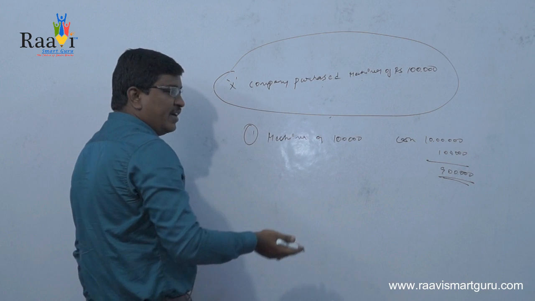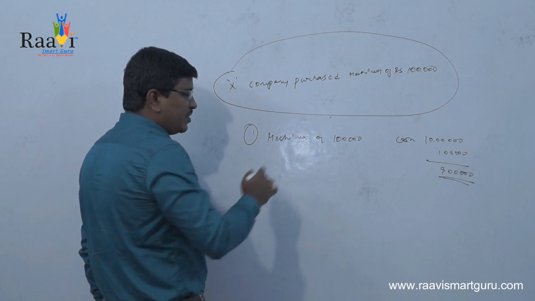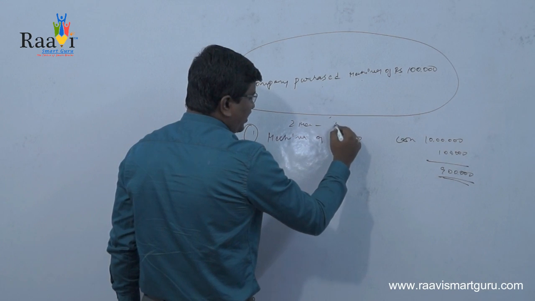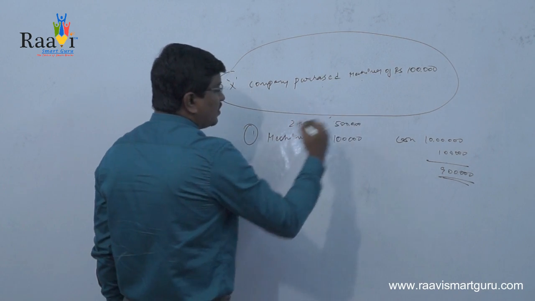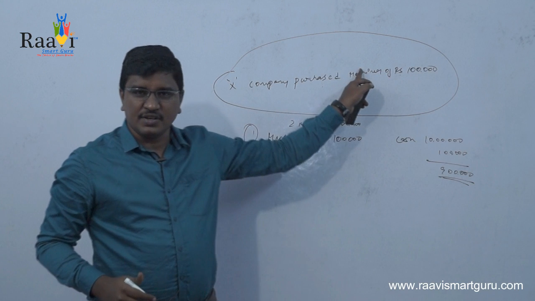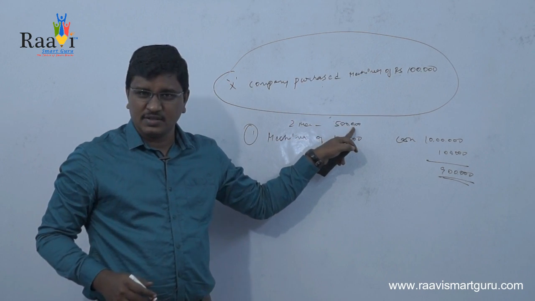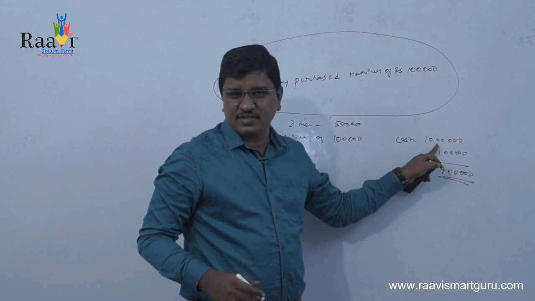So let us assume that already your company is having two machines. Let us assume that the worth of the machines is 5 lakhs. Before this transaction your company is having two machines worth 5 lakhs and 10 lakhs cash.